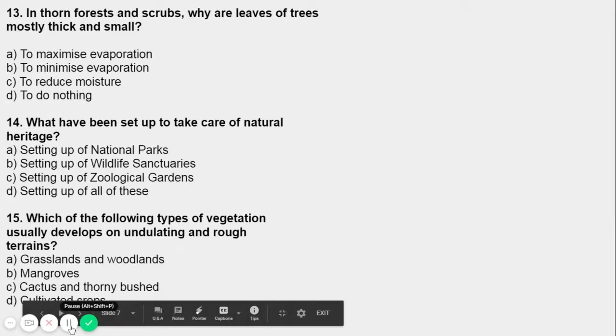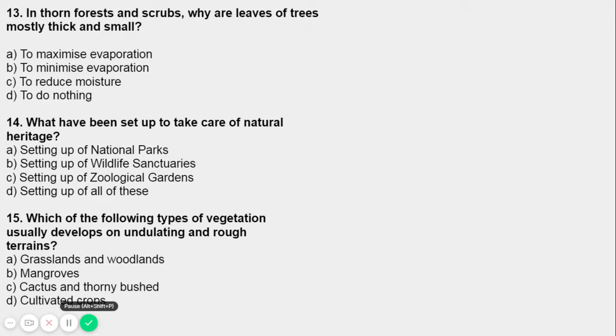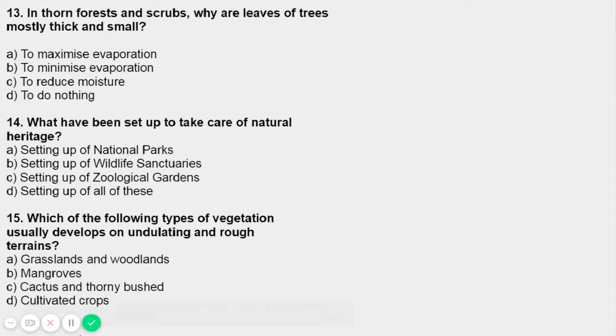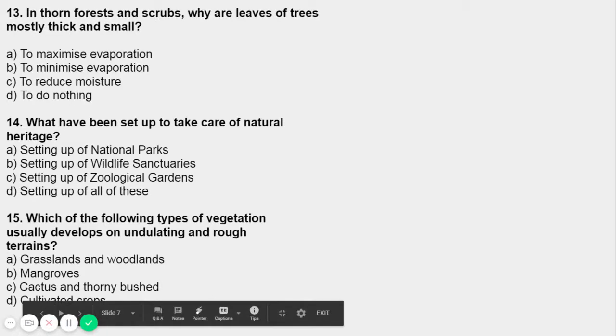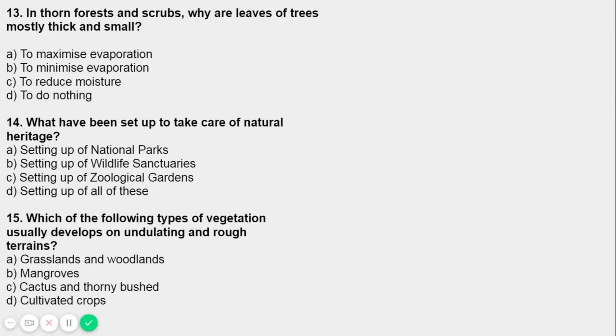So question number 15: which of the following types of vegetation usually develops on an undulating and rough terrain? A is grasslands and woodlands, B mangroves, C cactus and thorny bush, D cultivated crops. Question number 15, there are four options. What kind of vegetation usually develops on undulating and rough terrains? So what is undulating and rough terrain, everyone?